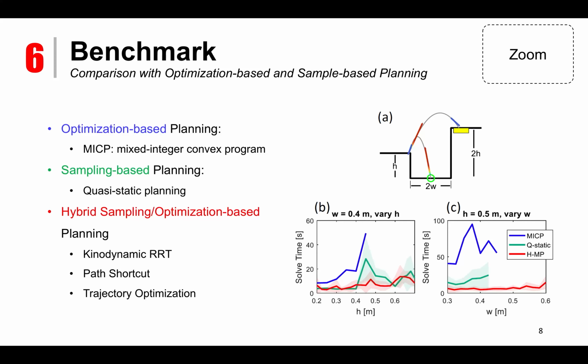In comparison, the hybrid approach leverages the benefits of both the optimization-based method as well as the sampling-based method, and it can reason about momentum, and it's able to figure out a strategy to make intermediate jumps to overcome large gaps and jump on high platforms.